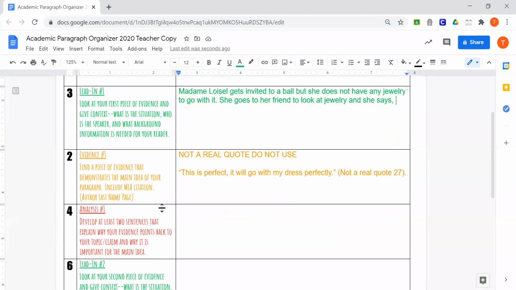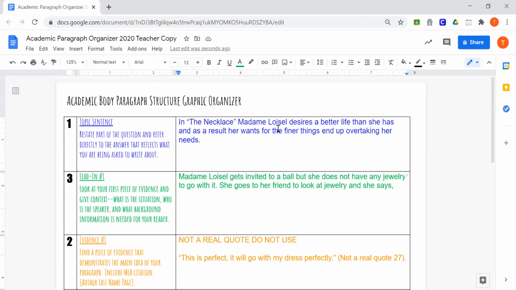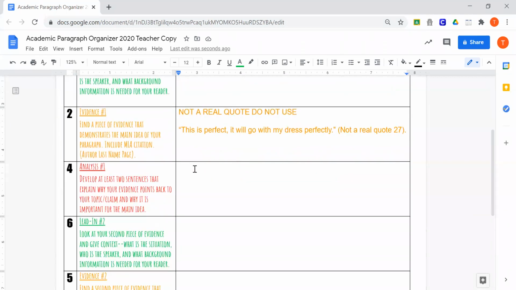Okay, that's 1, that's 2, that's 3. Then comes 4. 4 is your analysis. It is not your summary. Okay, you are not telling me that Mademoiselle gets invited to a ball in your analysis. Okay, that's not what your analysis is. Your analysis is you telling me, hey, here's how this quote shows that Madame Loisel, her wants overtake her needs.